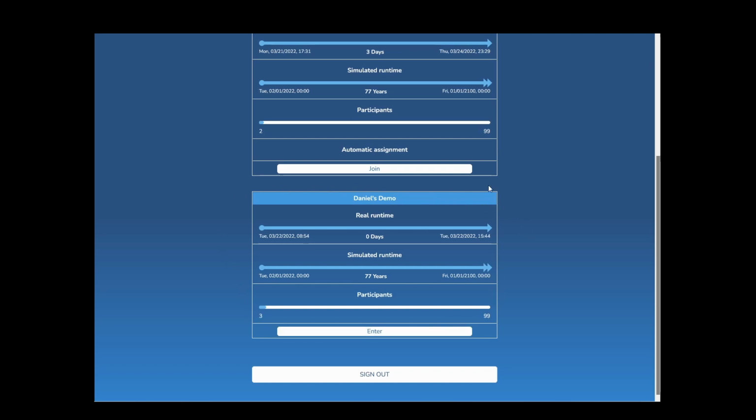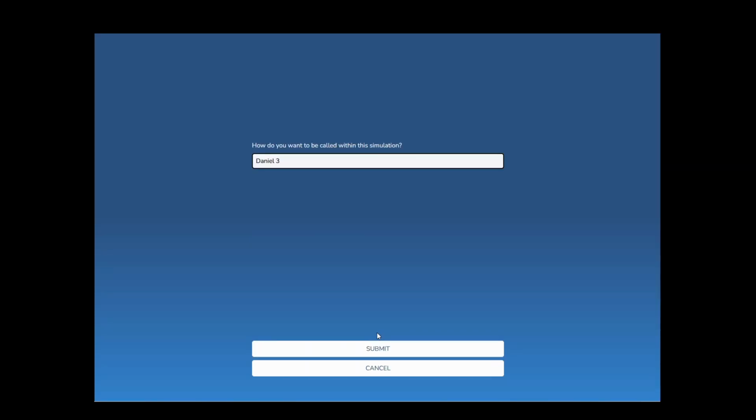Here I have prepared such a simulation run. This box shows me when and how long it will run, how many people can participate, and how many have already expressed interest or are already in the game. When I enter the simulation run, I can first choose any name under which I want to appear in the simulation run. Protecting the identity of the participants and their personal data is very important to us. This is a page with introductory information.